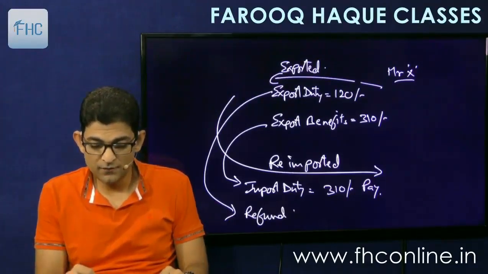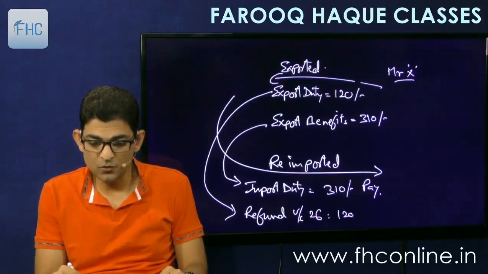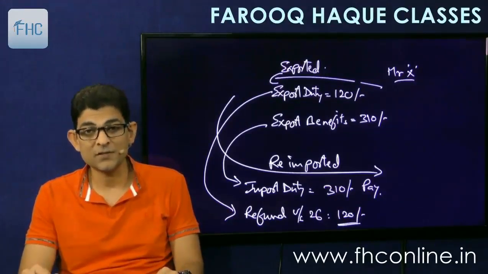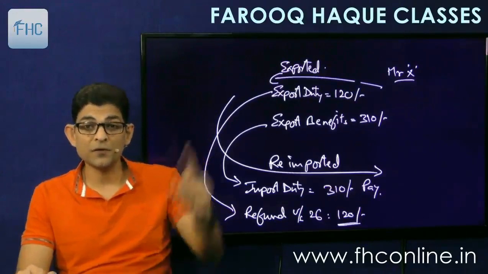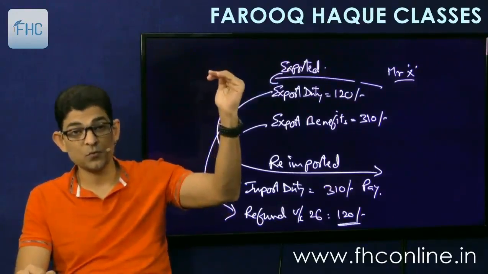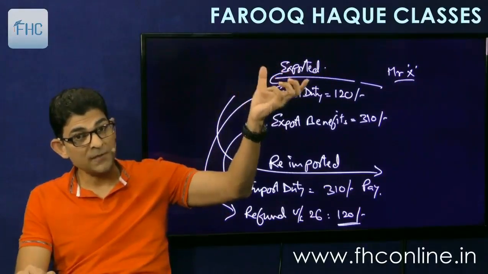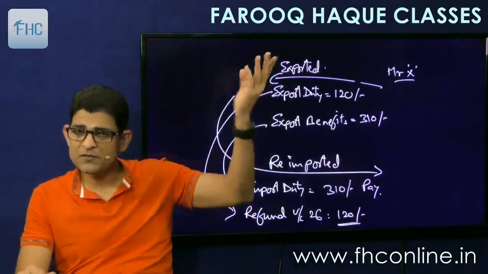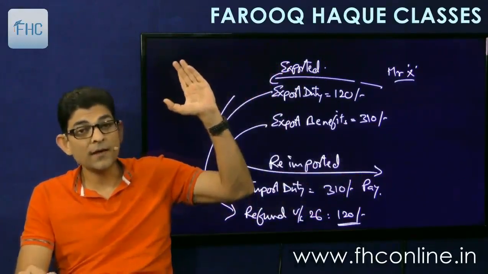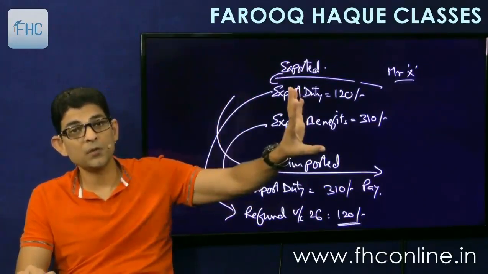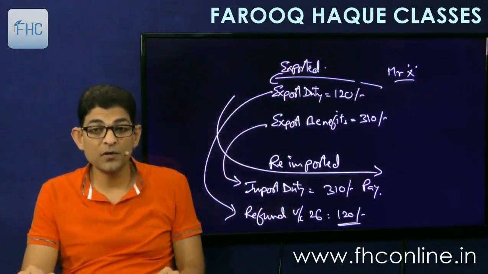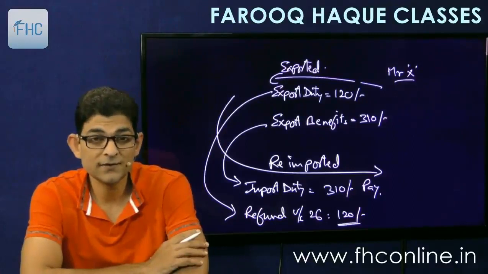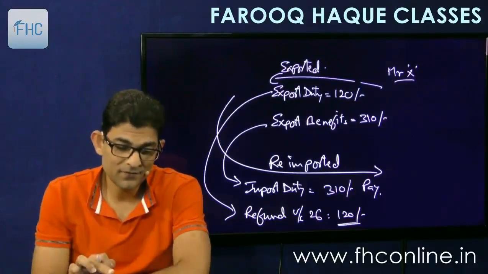So you can take refund under section 26 of 120 rupees. Understood? So this is given here in section 26. You will get refund of 120 rupees of export duty that you had paid at the time of export. So if you export certain goods and pay export duty and then you re-import the goods again, not by way of resale, say for example we have sent the goods to a branch outside India and now since they are not sold there, they are re-imported into India, then you are entitled to refund of that export duty paid. Understood? So that is it. Very simple point.